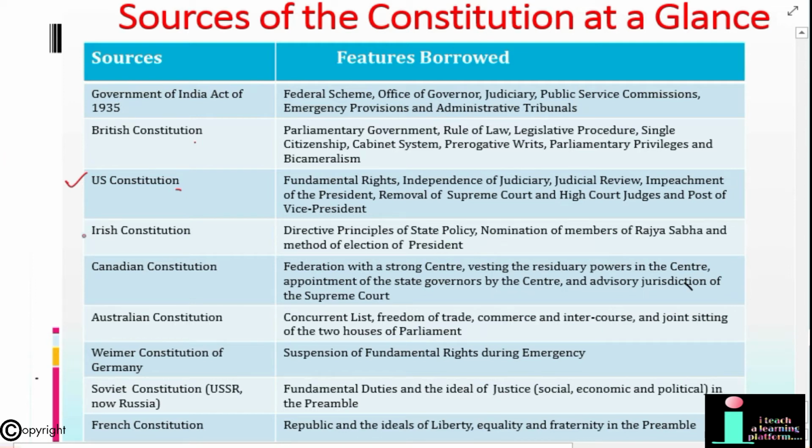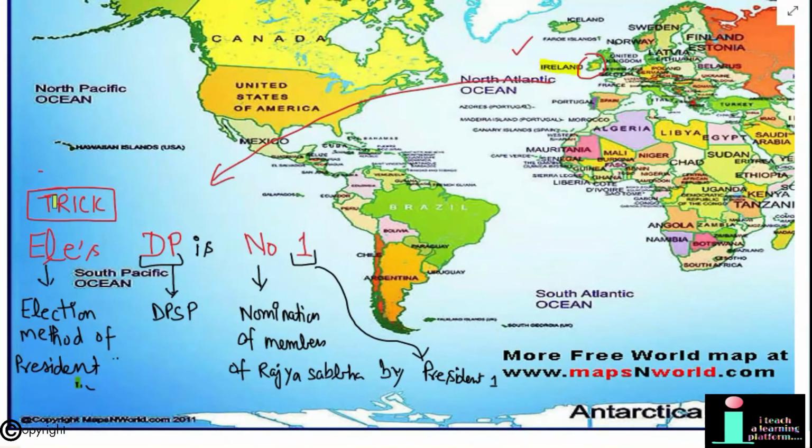So next is Irish Constitution. The borrowed features are directive principles of state policy, nomination of members of Rajya Sabha, and method of election of president. So how will you remember the features? I'll tell you a very simple trick. These tricks are used by many students, and actually I have read it somewhere and I found it very easy to remember these borrowed features.